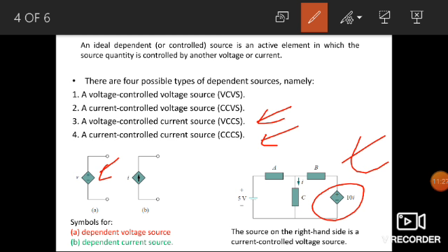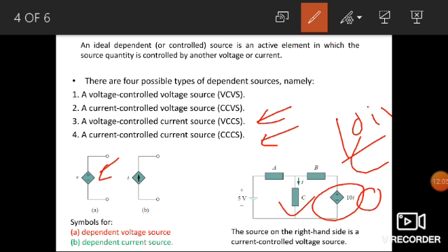The student might be surprised that the value of the dependent voltage source is 10I volt and not 10I ampere, because it is a current controlled voltage source, because I depends on this branch current.